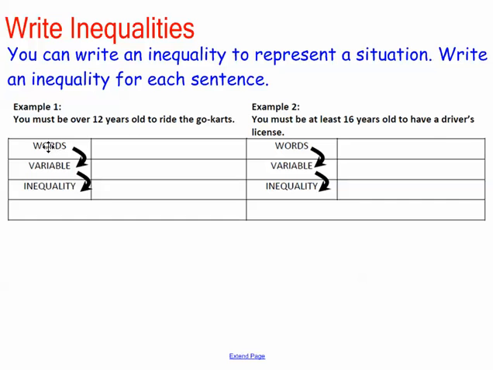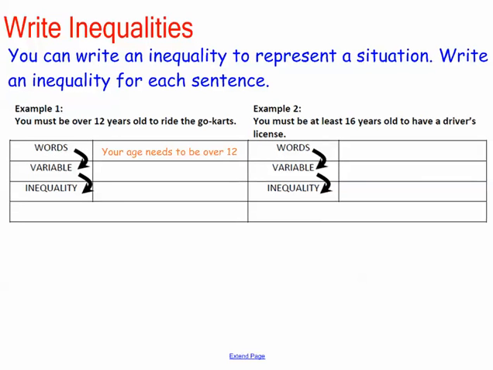So what in words, what exactly does that mean? It means your age needs to be over 12. You need to write that. Well, it's kind of hard to know because it's a variable, so what are we talking about? We're talking about your age.